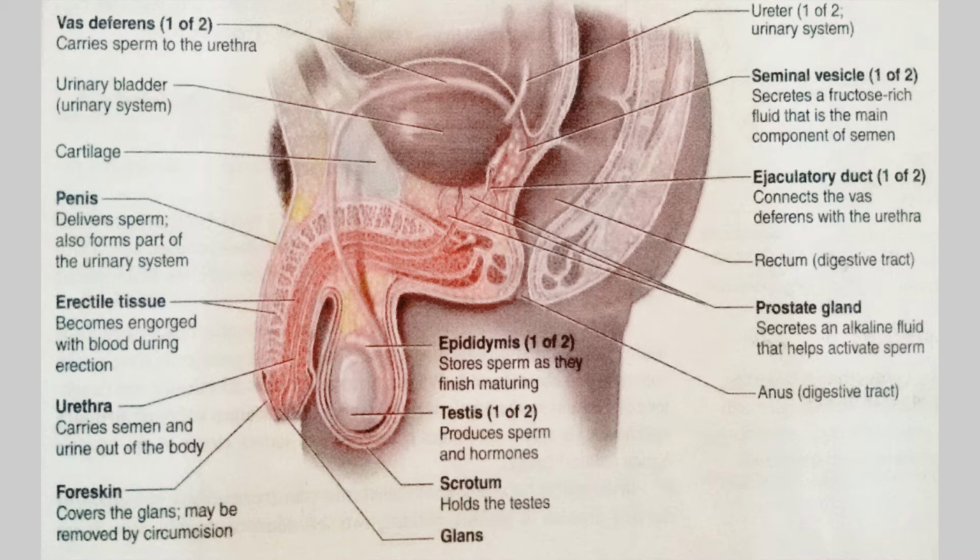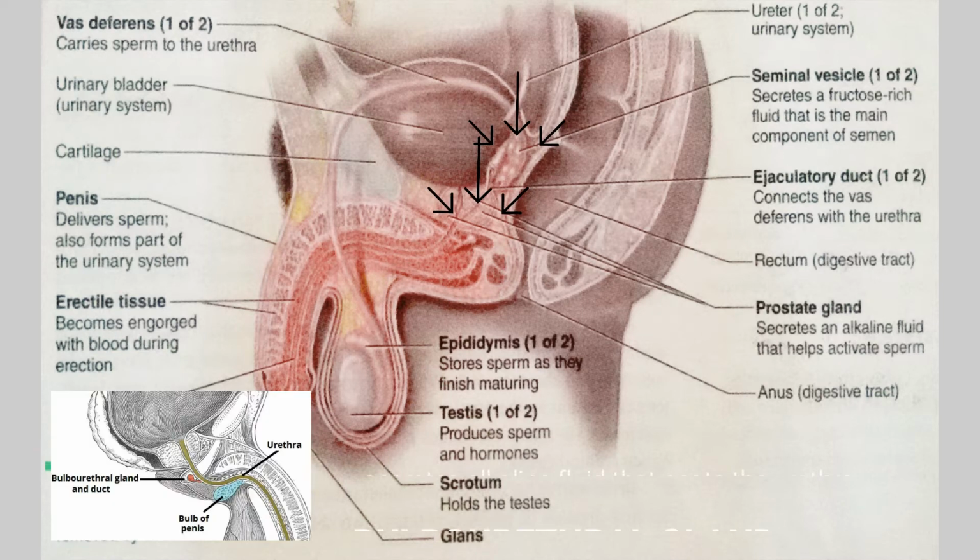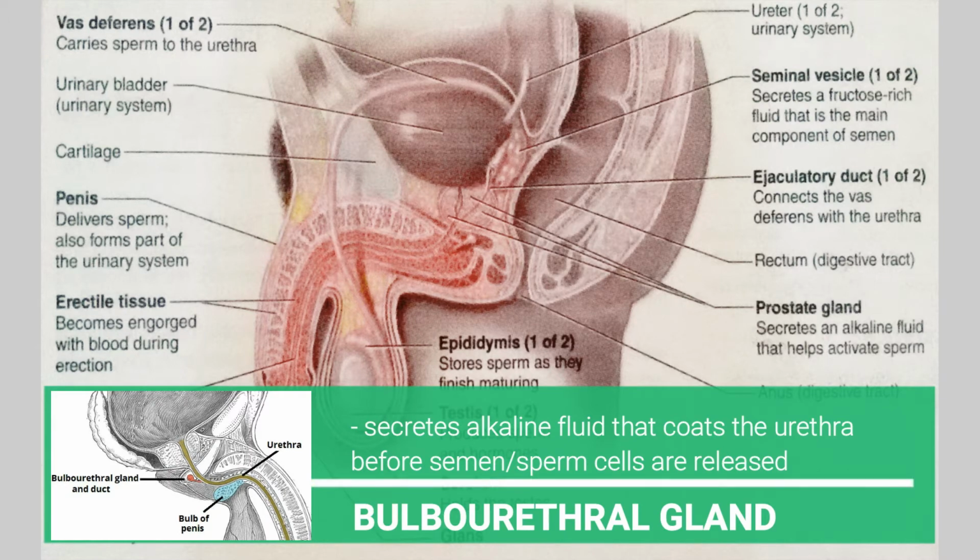Small ducts carry developing sperm to the right or left epididymis, which opens into a vas deferens that connects with the left or right ejaculatory duct. The two ducts empty into a urethra, which carries both urine and semen out of the body, but never at the same time. Most of the fluid in the semen is secreted by the seminal vesicles. Also contributing to the release of sperm are the prostate gland and the bulbourethral gland.